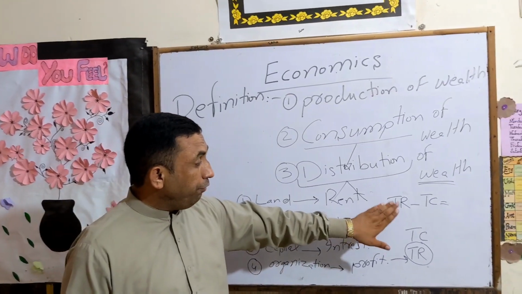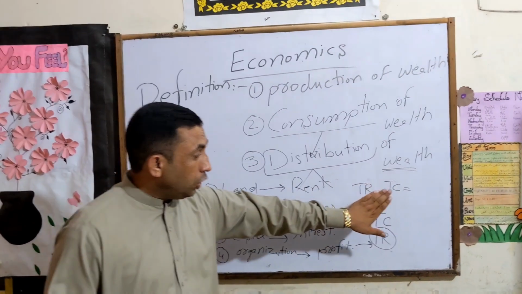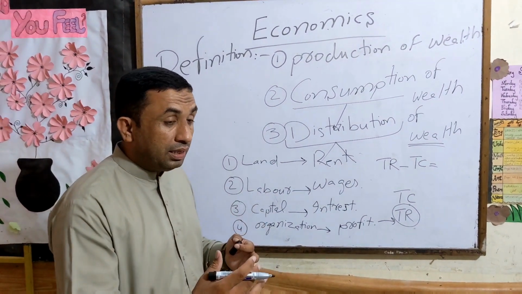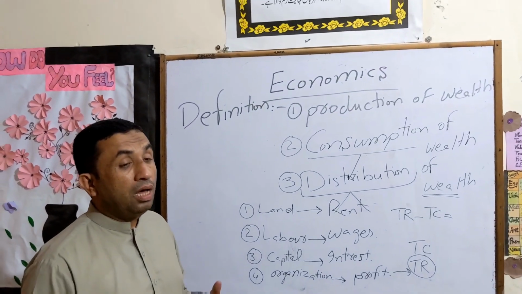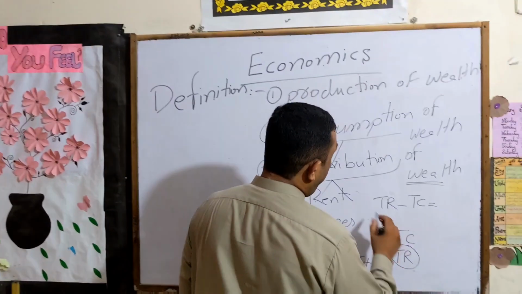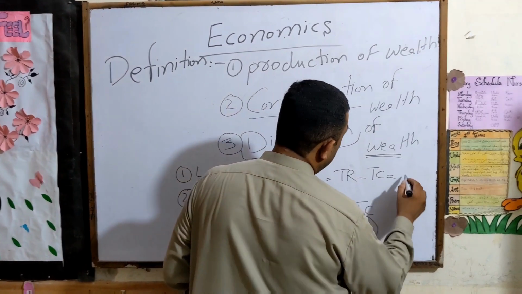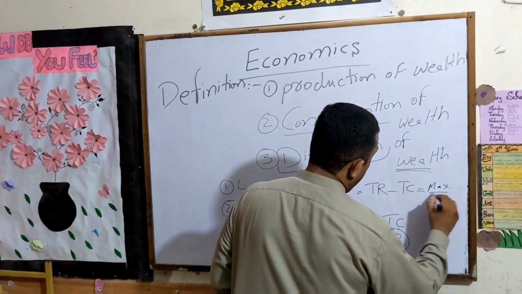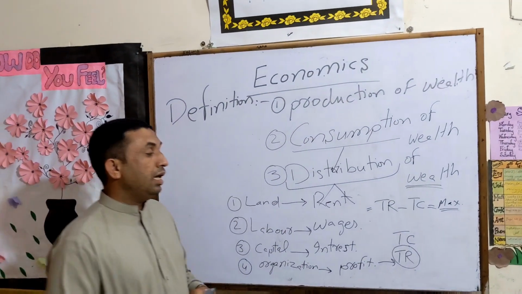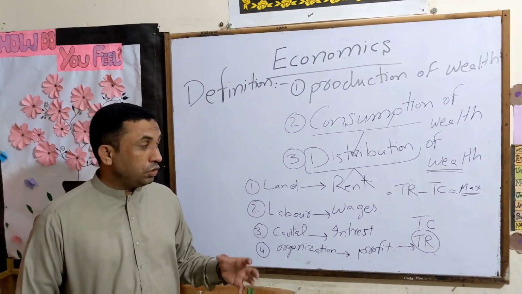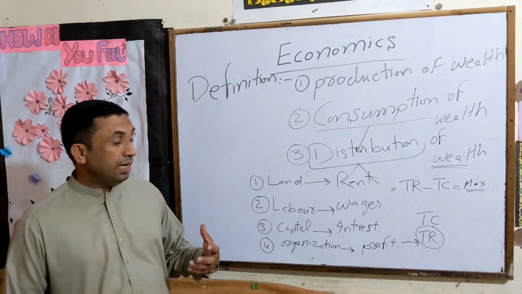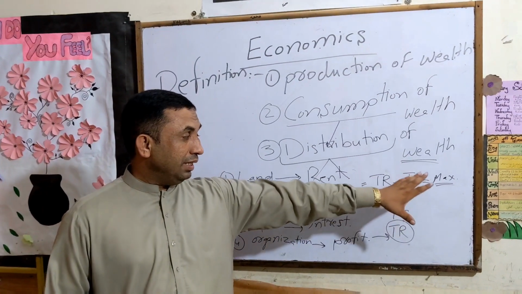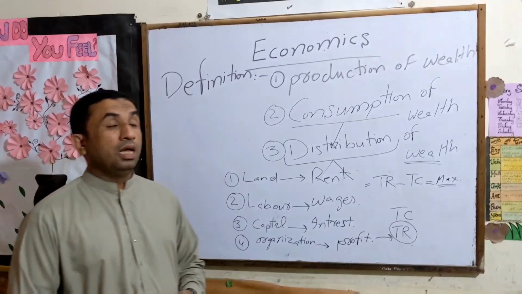If the difference between the total revenue and the total cost is big, it means the profit will be the maximum. Every organizer, every owner of a business wants to get the maximum profit. And the difference of total revenue minus total cost is called the profit.